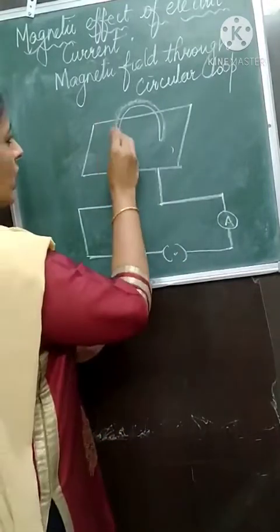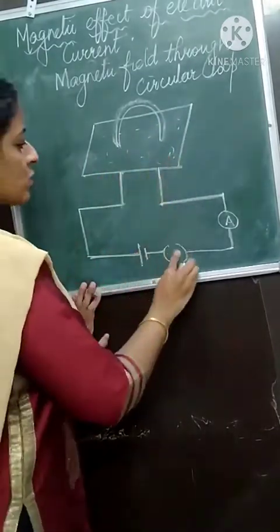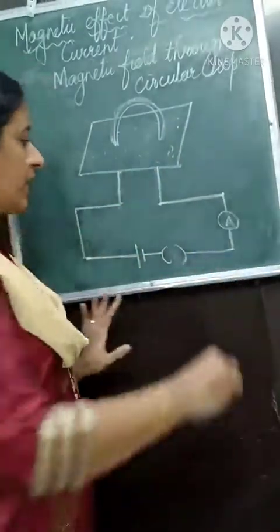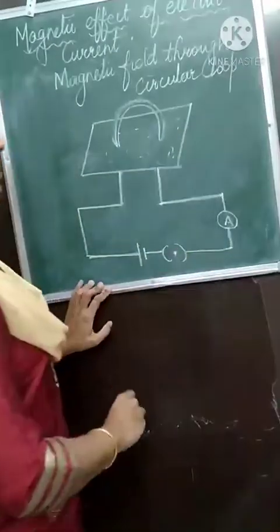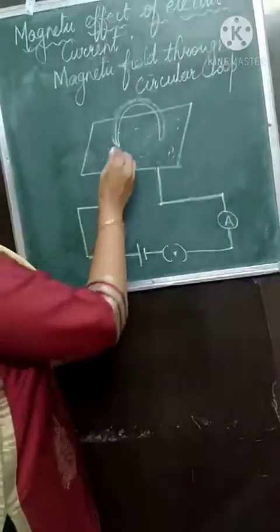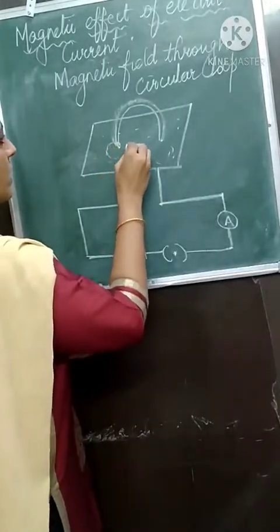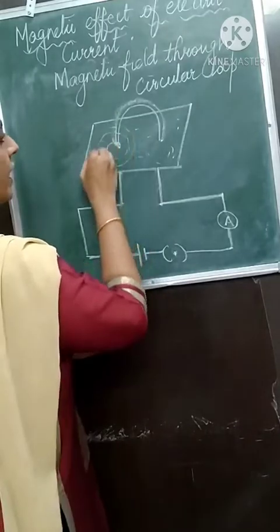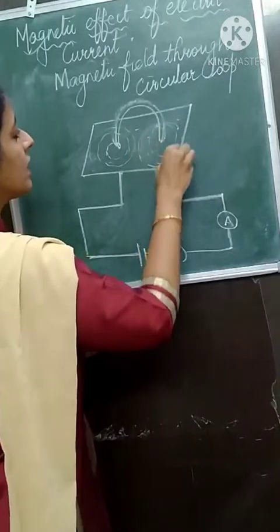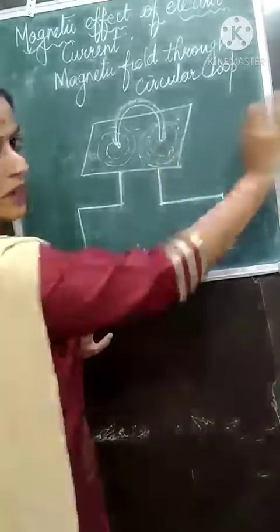Now here we will sprinkle iron filings like before. When there is no current, the iron filings will be as you sprinkled them. Whenever there is electric current through the circuit, at each point of the loop, here, this point and this point, you will see concentric circles formed. And the circles become bigger and bigger as the distance from the loop increases.